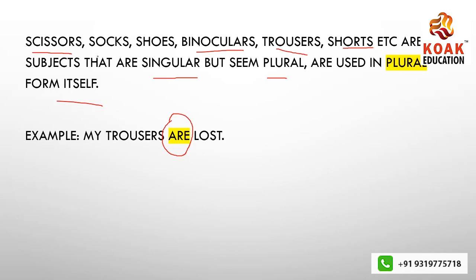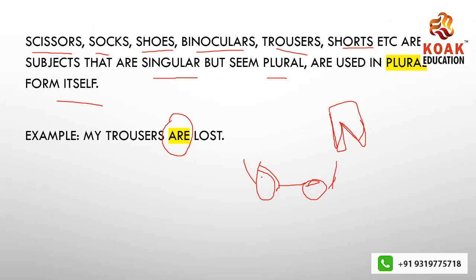See, scissors, socks, shoes. Though they seem plural, they exist in pairs. For example, this is the trouser, or these are spectacles. My drawing is a bit tricky, don't worry about it, just bear with me.